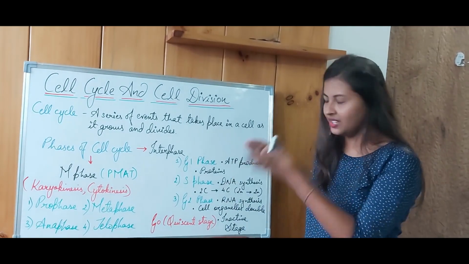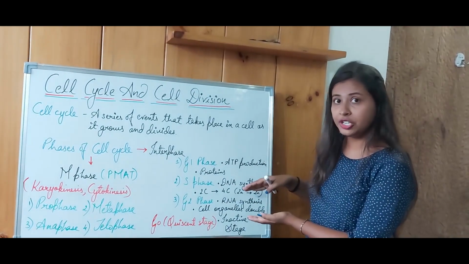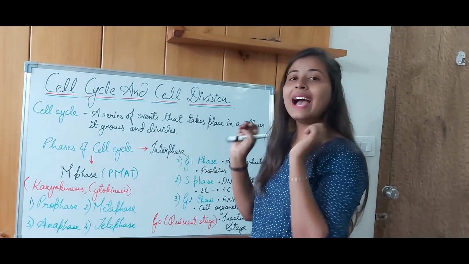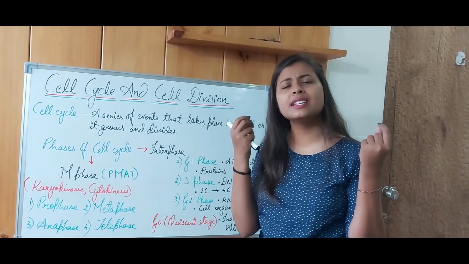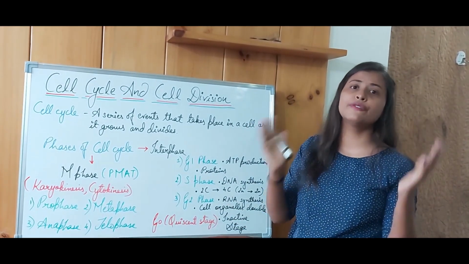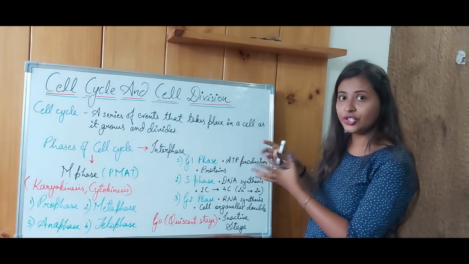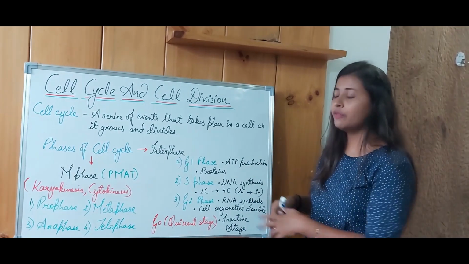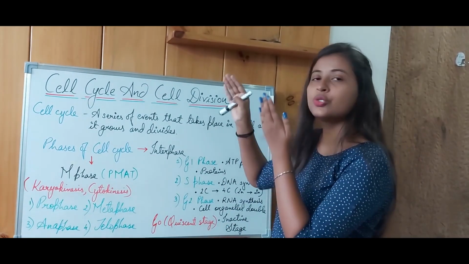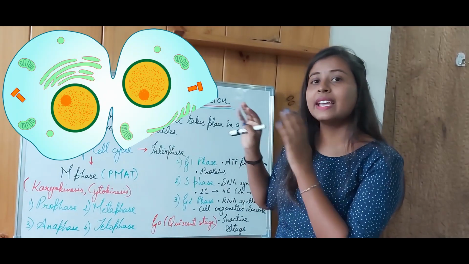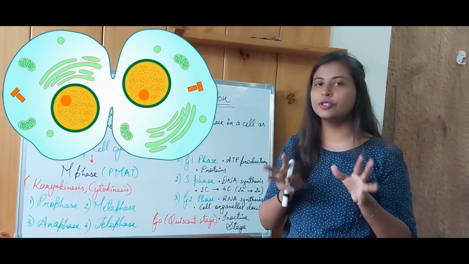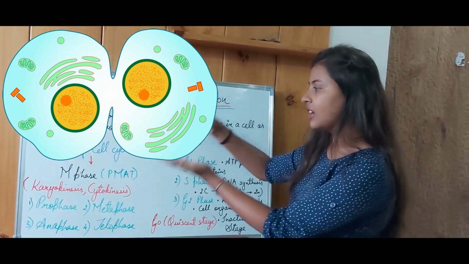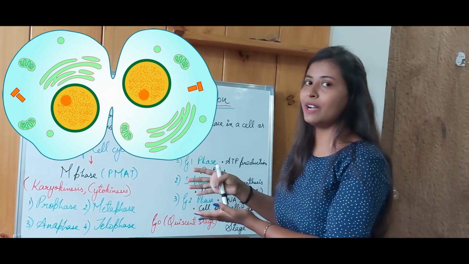You revise your topics. It can be compared to that. After G2 phase, what comes is M phase. M phase is the one where actual division of the cell takes place, and it just takes about 1 hour out of the total 24 hours. Imagine the 23 hours, or the maximum amount of time, the cell is undergoing interphase, and when the cell actually divides, it is known as M phase. M phase can be characterized by the division of the nucleus and the division of the cell, which are respectively known as karyokinesis and cytokinesis in biology.